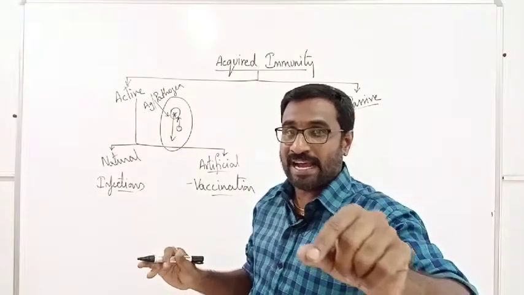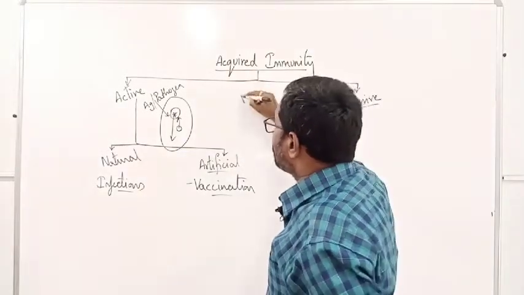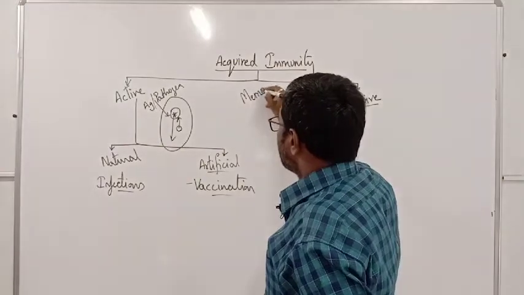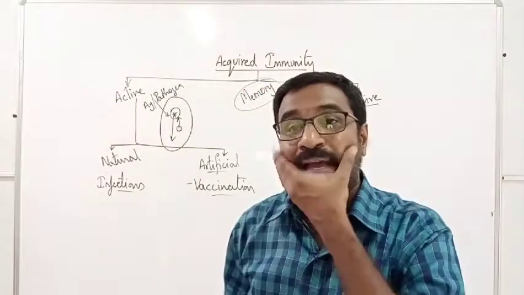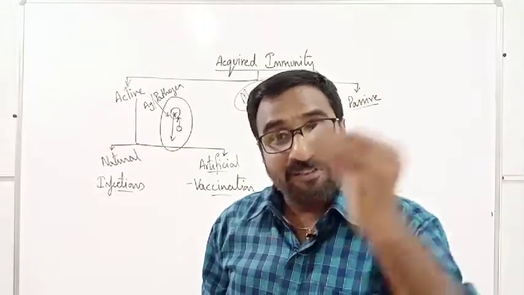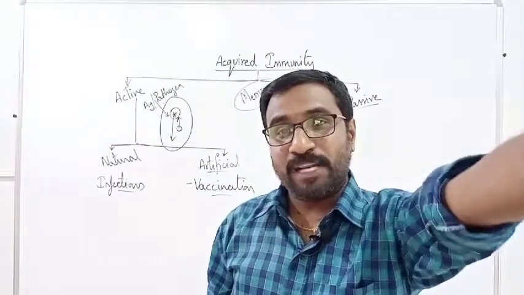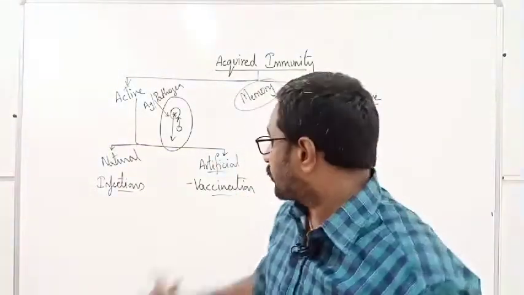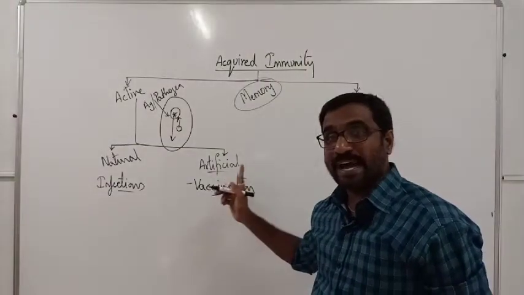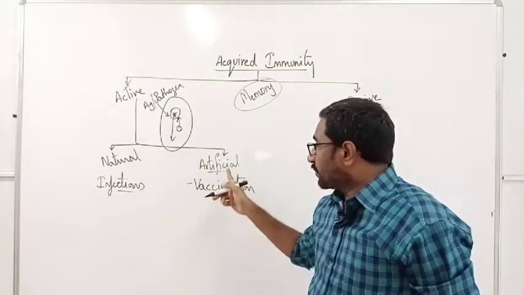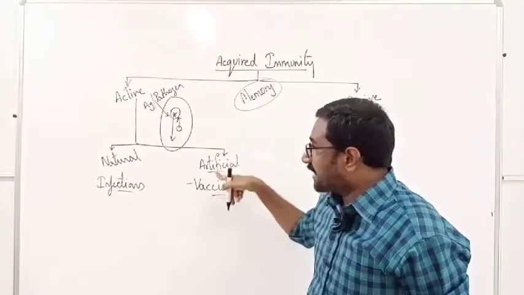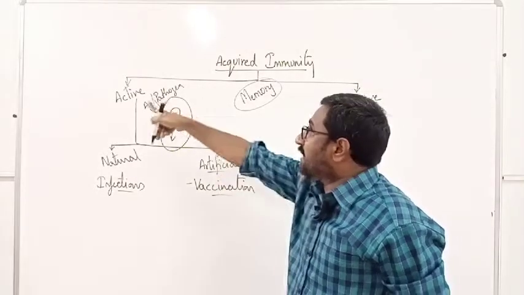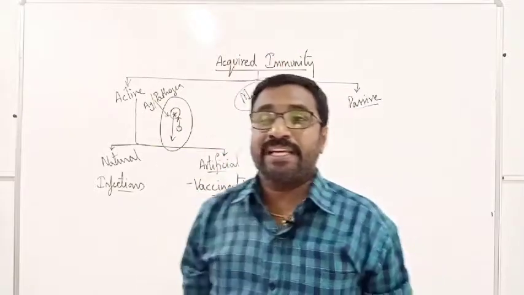And you should know that this is completely based on memory. It is completely based on memory. So because of that memory, they will identify that particular pathogen and kill it. That is called vaccination. So vaccination comes as an example for artificial active acquired immunity.